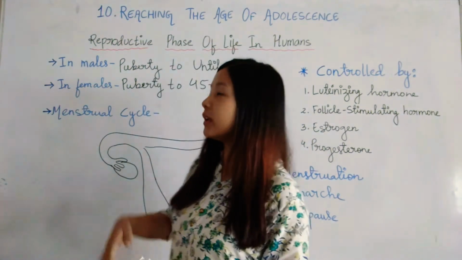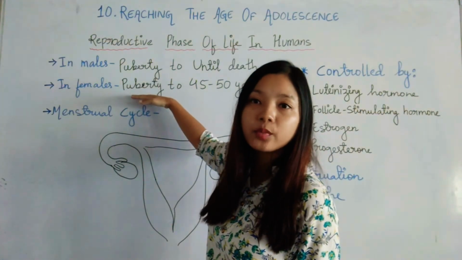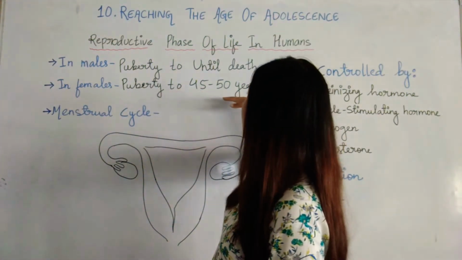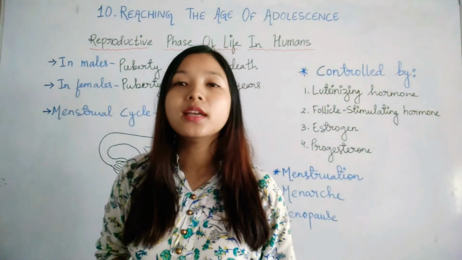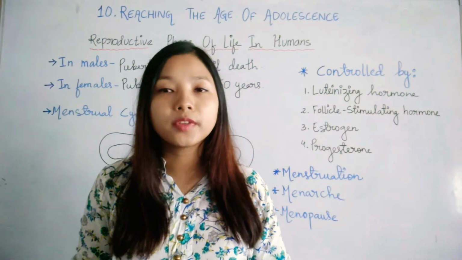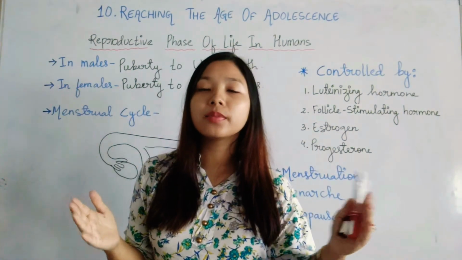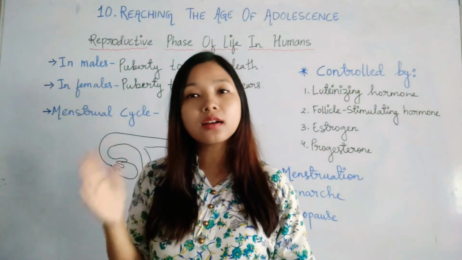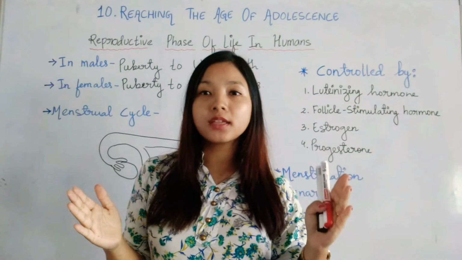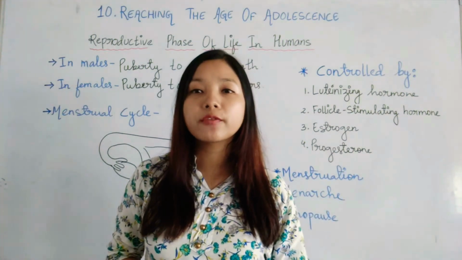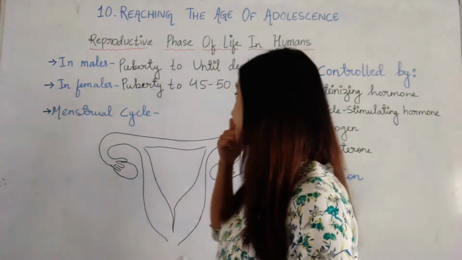But in females, it also starts at the time of puberty, but it lasts only up to the age of 45 to 50 years. It doesn't last their whole life. In males, it is from puberty until their death, but in females, it starts at puberty and the reproductive phase ends by the age of 45 to 50 years.